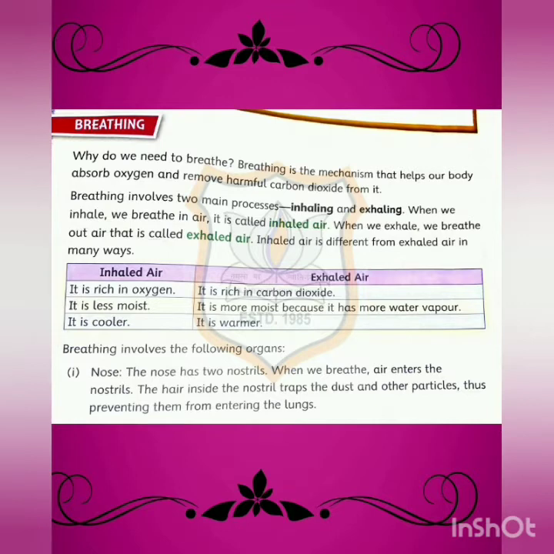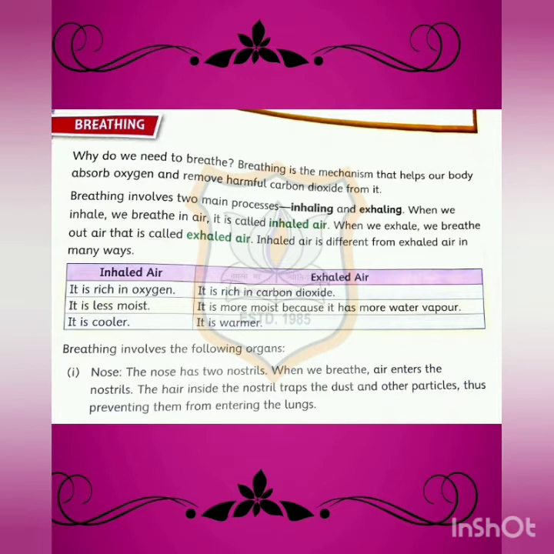So here children, you all have studied about inhale and exhale. What goes inside our body when we inhale? Yes, it is oxygen. And what comes out when we exhale? Yes, it is carbon dioxide. So breathing involves two main processes, that is inhaling and exhaling.